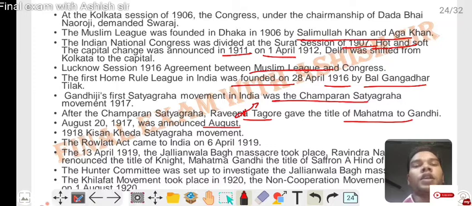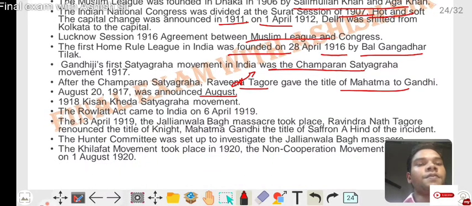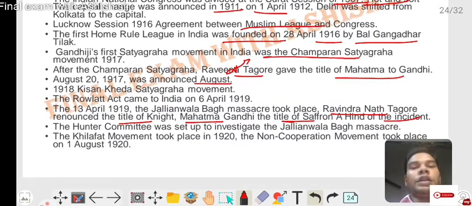The Rowlatt Act came to India on 6 April 1919. On 13 April 1919, the Jallianwala Bagh massacre took place. Rabindranath Tagore renounced the title of Knight, and Mahatma Gandhi renounced the title of Kaiser-i-Hind, because of this incident. The Hunter Committee was set up to investigate the Jallianwala Bagh massacre. The Khilafat Andolan took place in 1920.